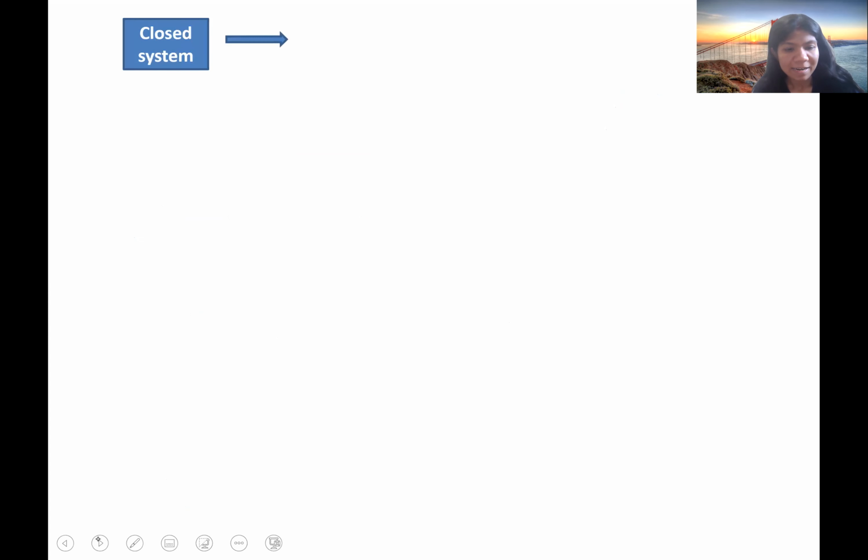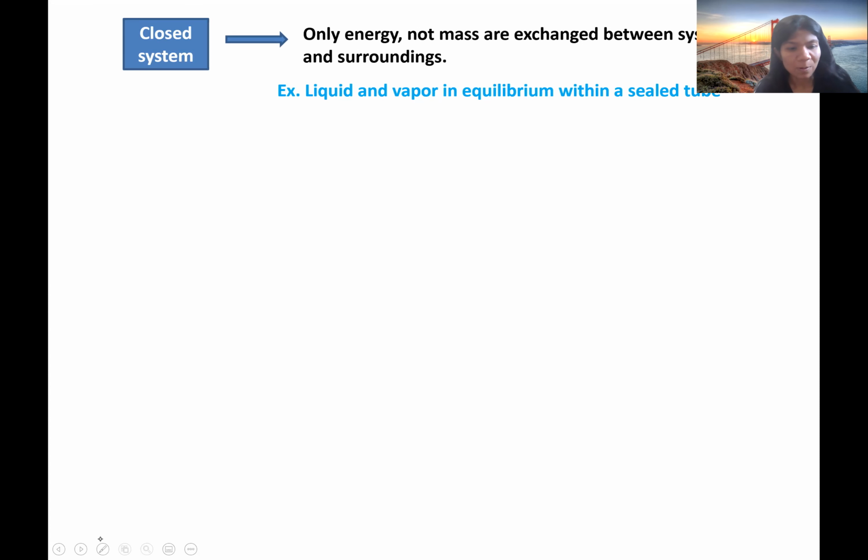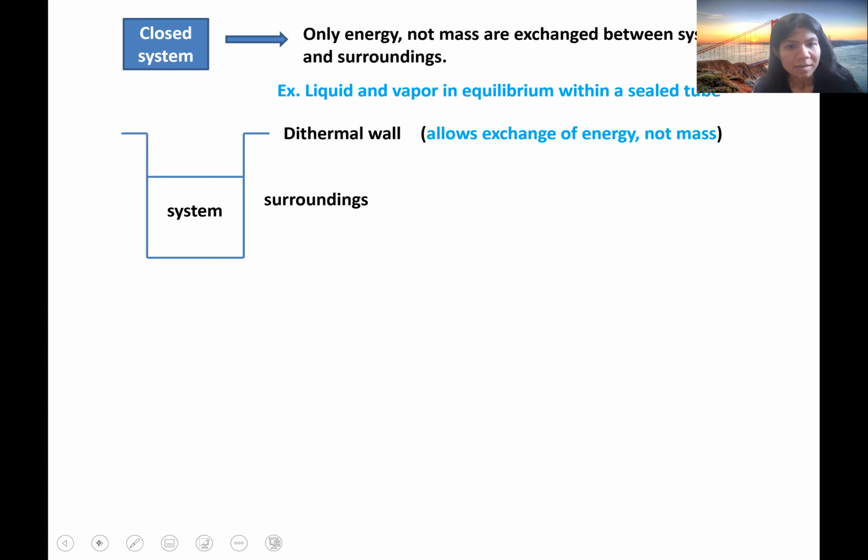In this case, energy is exchanged, but mass is not exchanged between the system and the surroundings. An example of this is liquid and vapor in equilibrium within a sealed tube. So we are not allowing the exchange of mass, but energy is being exchanged. This is an example of a closed system. This is the pictorial presentation, and this particular wall is known as a diathermal wall, as it allows the exchange of energy but not the mass.